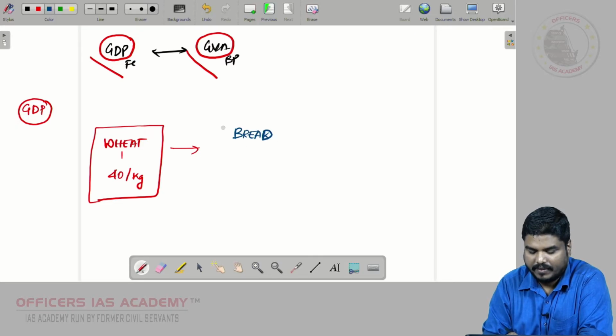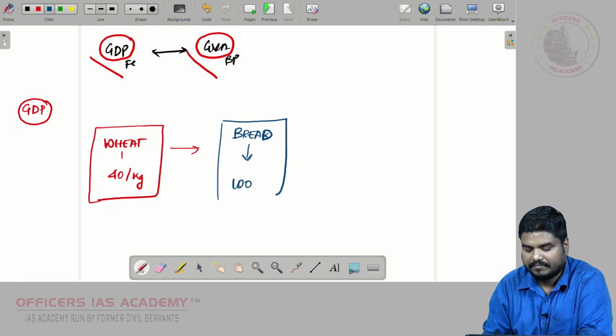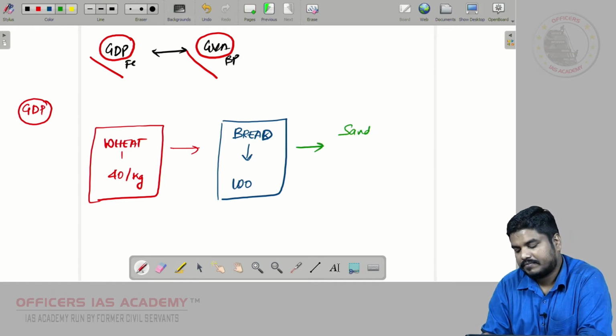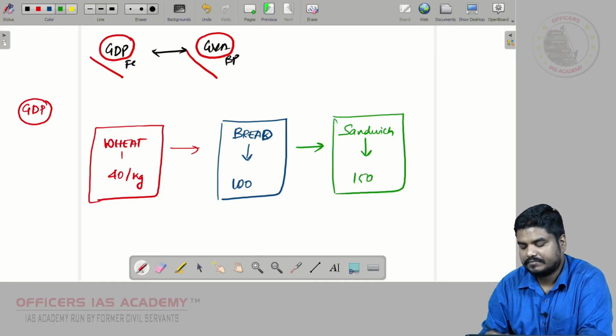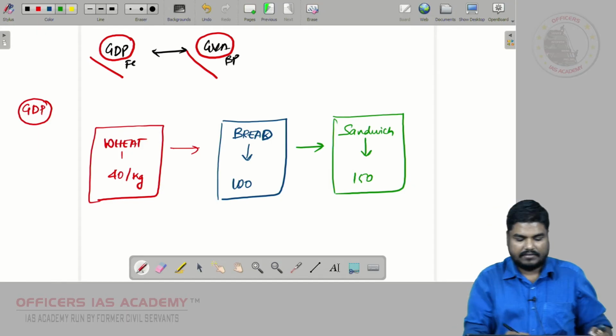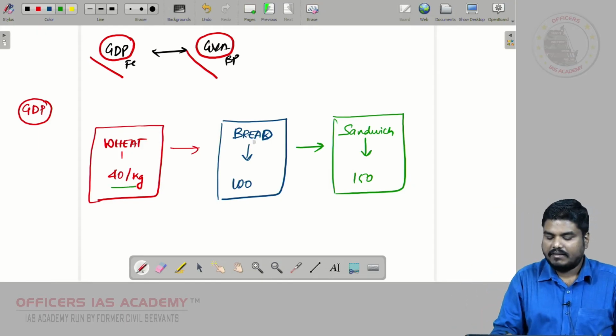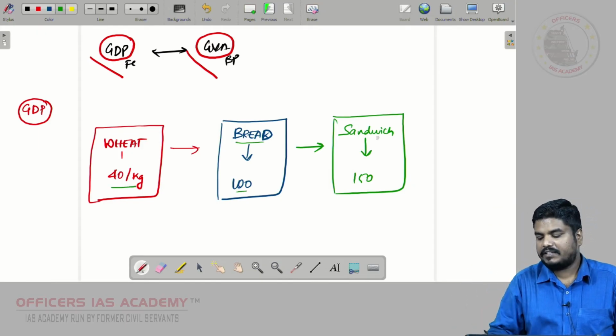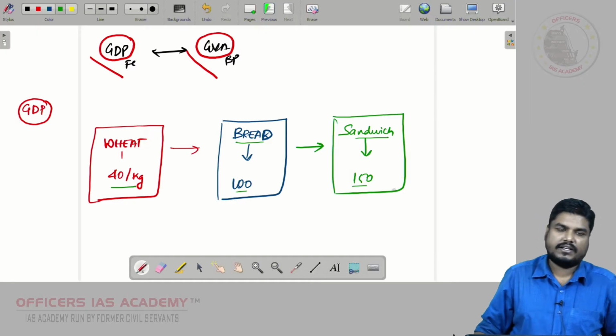Using this wheat, bread worth 100 rupees is made. Using this bread, a sandwich worth 150 rupees is made. Wheat worth 40 rupees per kg, using that bread worth 100 rupees is made, using that a sandwich worth 150 is made.